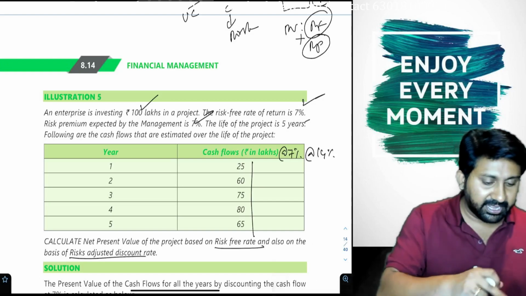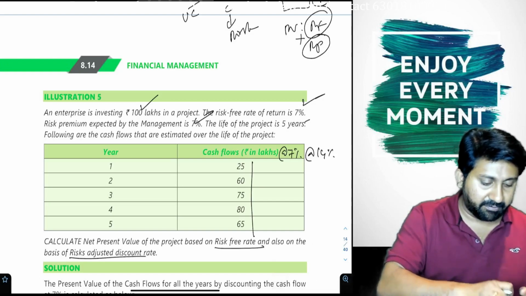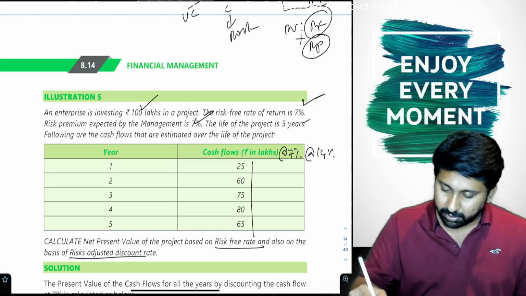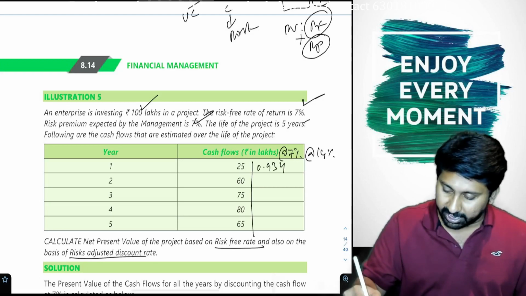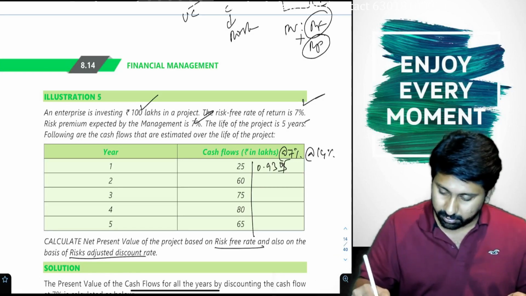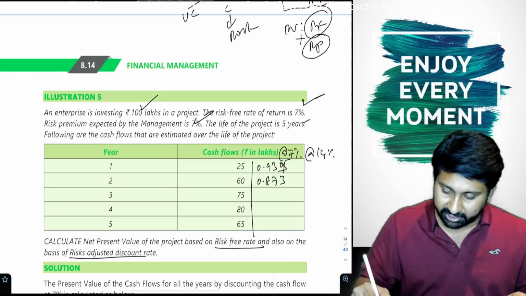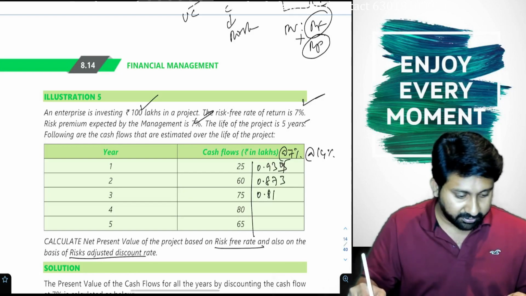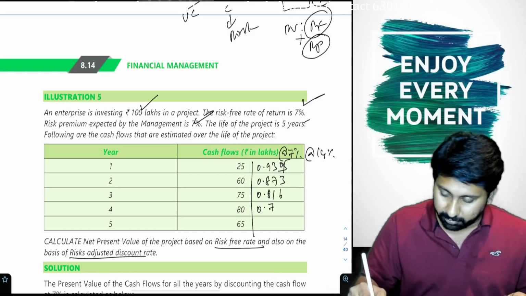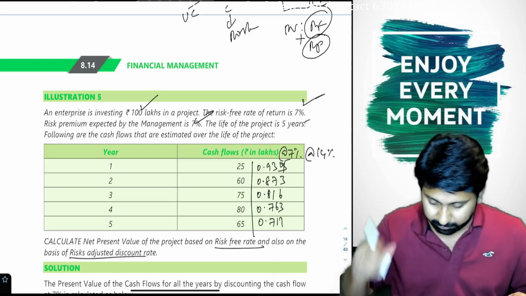At the rate of 7% means 1 divided by 1.07: 0.935, 0.873, 0.816, 0.763, 0.713.